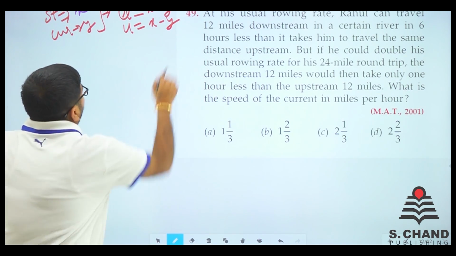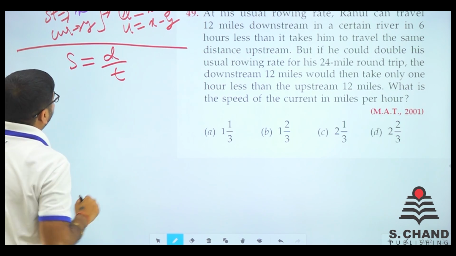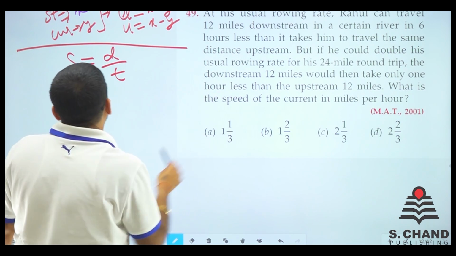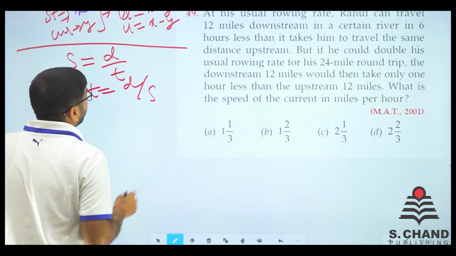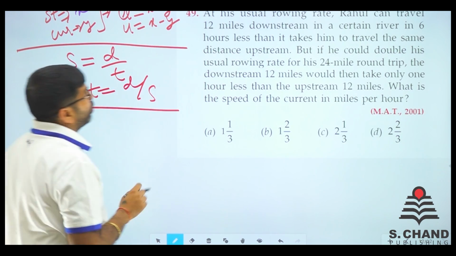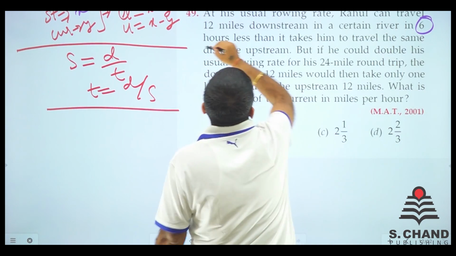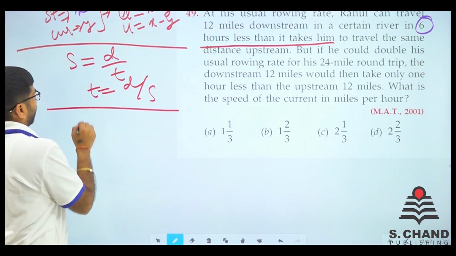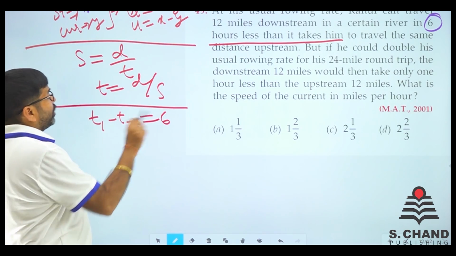Now we know a basic formula: speed is equal to distance upon time. That means time is equal to distance upon speed. Here the time is 6 hours less than it takes him, so T1 minus T2 is given as 6.